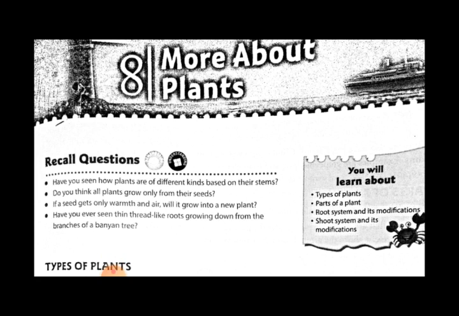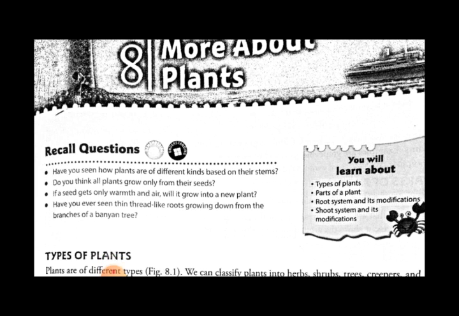So you all know what plants are. Plants are small living organisms. In this chapter we will discuss the types of plants and speciality of the plants, parts of the plant, root system, shoot system. So many things we are going to discuss in this chapter. So let us start with the types of plants.